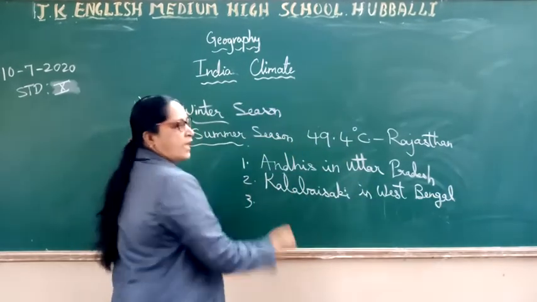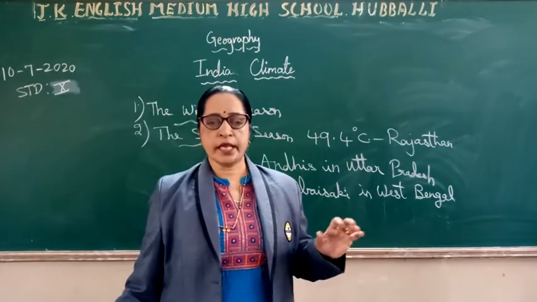So the second one is Kala Baisakhi in West Bengal. Third is called mango showers.